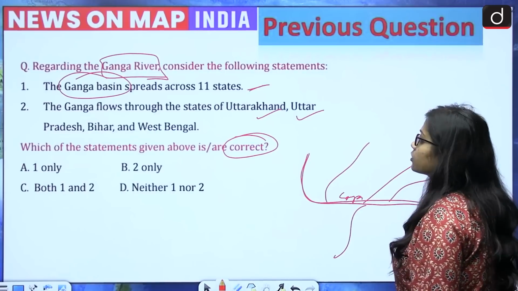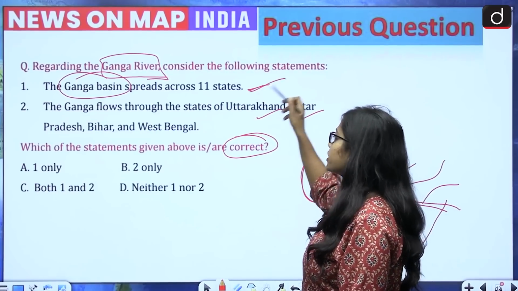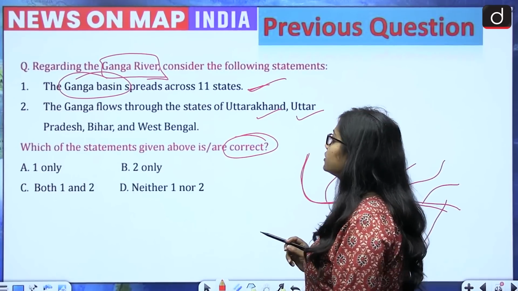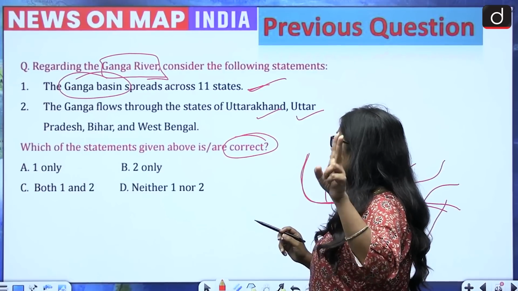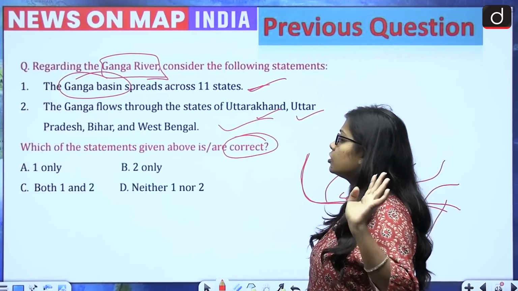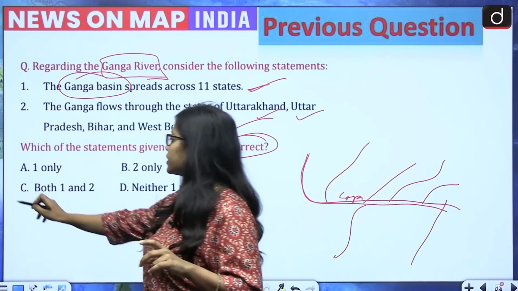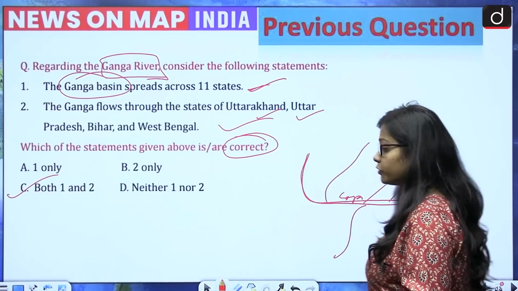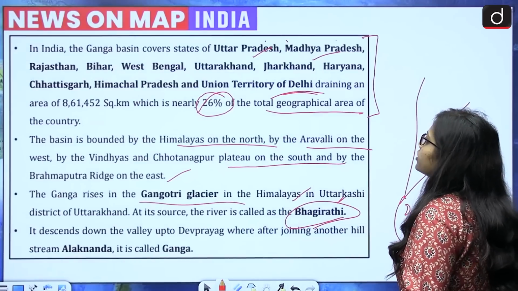So coming back to the question, the Ganga basin spreads across 11 states. Yes, that is correct. The Ganga flows through the states of Uttarakhand, Uttar Pradesh, Bihar and West Bengal. This is also correct. So both are correct. It means the correct answer is option C, that is both 1 and 2. Now moving on to today's session.